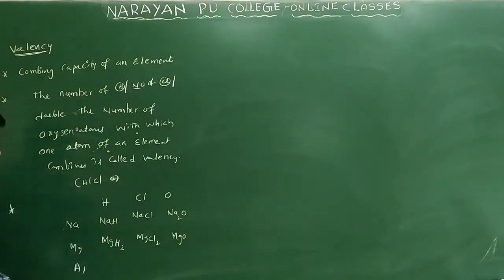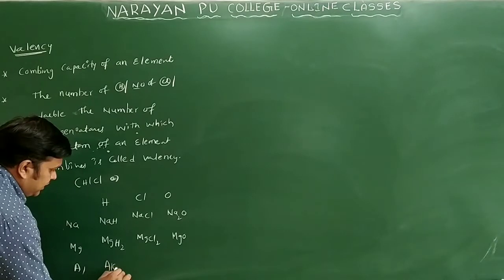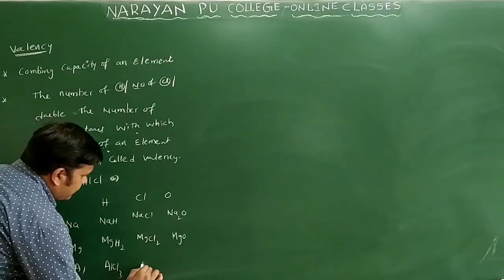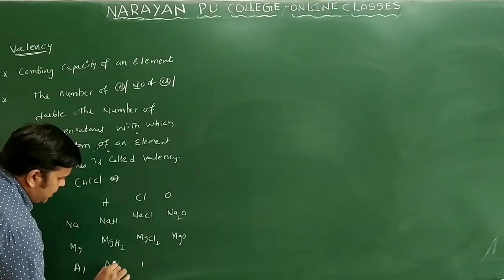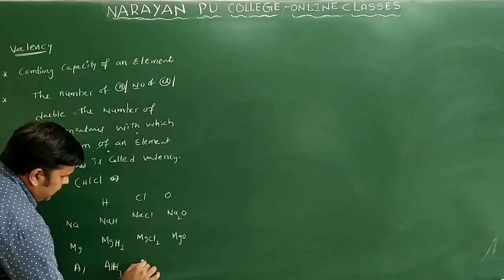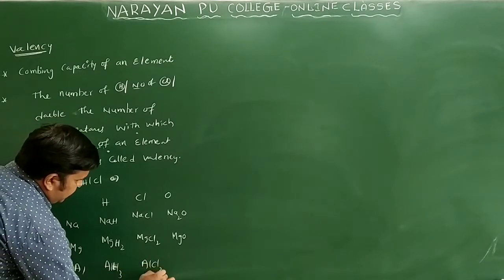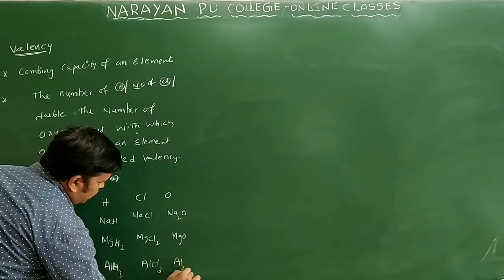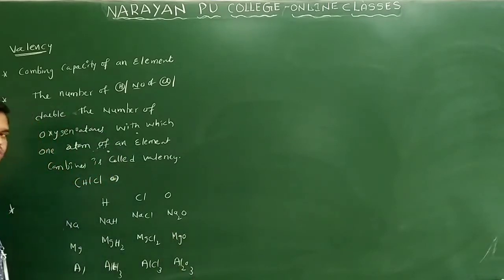Clear? Now we will take aluminum. I will write here AlH3 and AlCl3, and Al2O3. Now you see sodium combines with how many hydrogens? One hydrogen only.